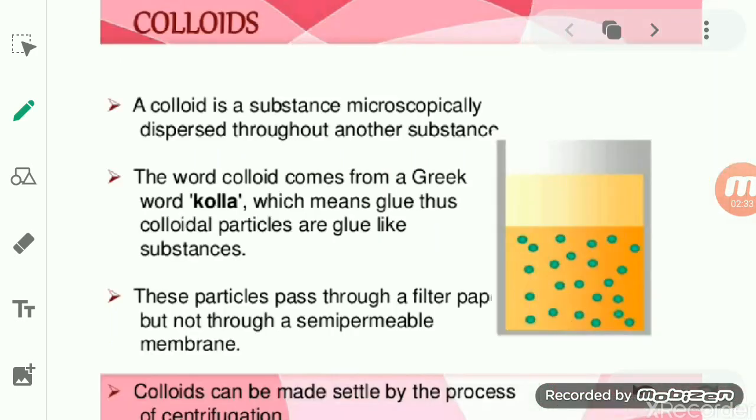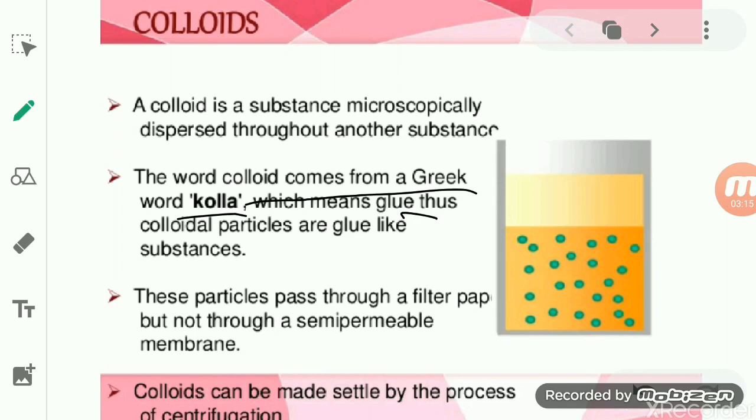When we study the colloidal solution, we should learn where this term came from. The word colloid comes from a Greek word, kolla, which means glue. Colloidal particles are glue-like particles. How does glue appear? It is a little bit translucent, not transparent but translucent. From these glue-like particles we derive the name colloids.